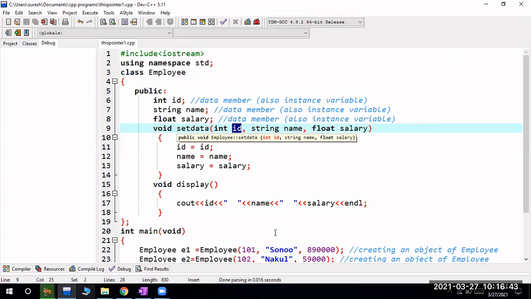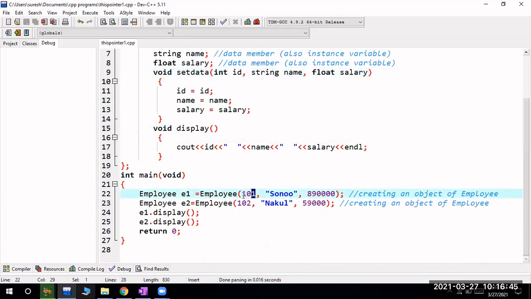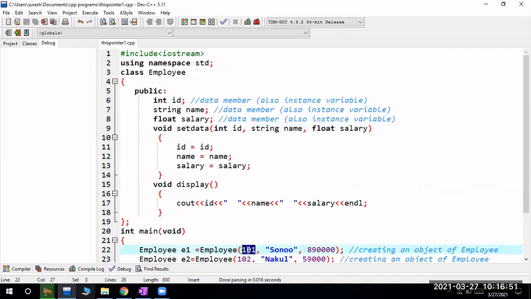What are actual parameters? This 101 is the actual parameter. Whenever we are calling the function, whatever parameters we are sending are called actual parameters, but these are called formal parameters. But whenever the formal parameters and the names of the data members are the same, here I have ID, here also ID, here name, here also name, here salary, here also salary. Now how do I initialize? I write ID equal to ID, name equal to name, salary equal to salary. Correct, right?